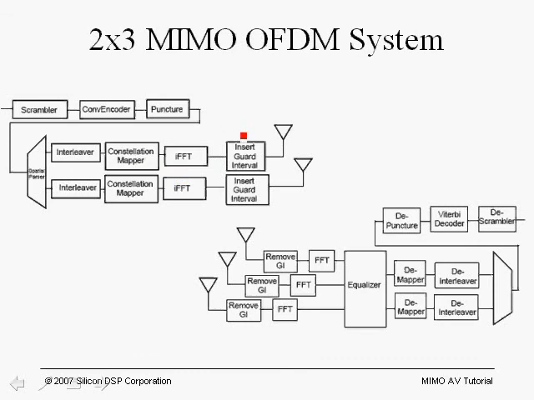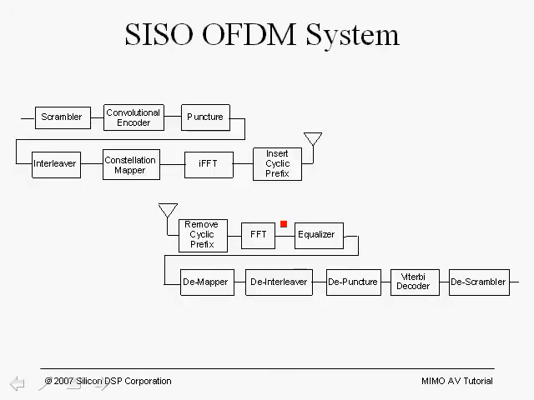In a 2x3 MIMO system we have 2 transmit chains and 3 receive chains. If we go through the block diagram, we see, as in the case before, we have a scrambler, a convolutional encoder, and a puncture block. Now the difference here is that for the 2x3 MIMO system that we were showing, we have 2 transmit antennas. The idea is that in this case we are going to double the throughput of the SISO case using a 2x3 MIMO system. Let's go back to the SISO case. In that case we have a system in which we transmit at 54 megabits per second using a single transmitter and a single receiver.